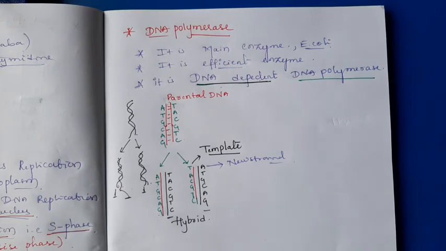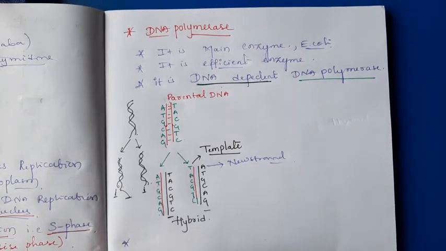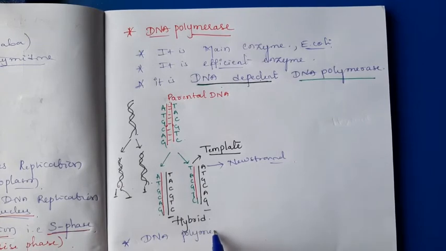Next, DNA polymerase. These points are very necessary.